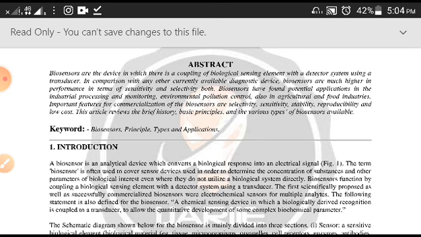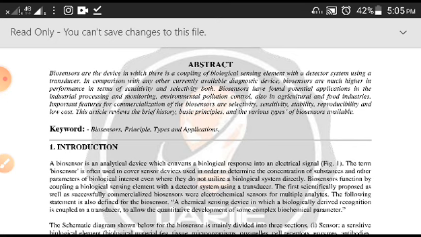By the name itself, it indicates that there is something biological, and there is something that is going to sense it. So this is the concept where one biological component is there, and there is one device which will detect the signals from this biological component by the chemical method, and will convert this chemical or biological signal into an electrical signal, and then this electrical signal will be displayed and will give the data we are looking for. That is what biosensors do.